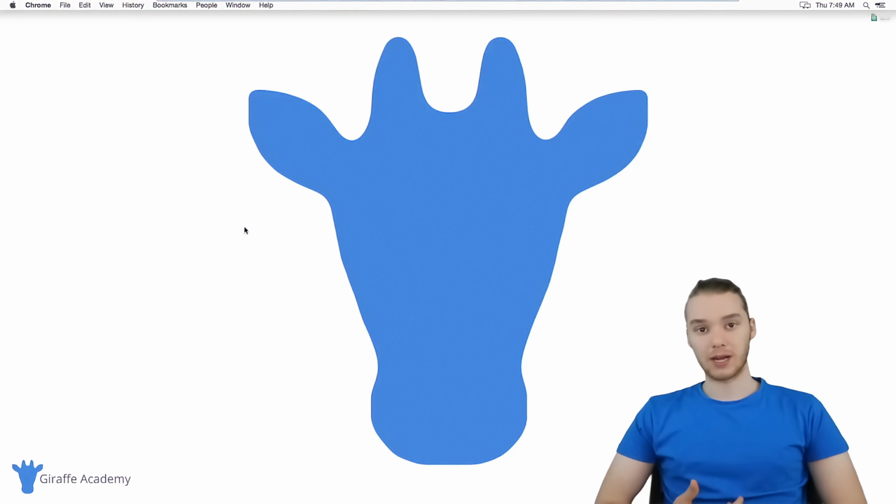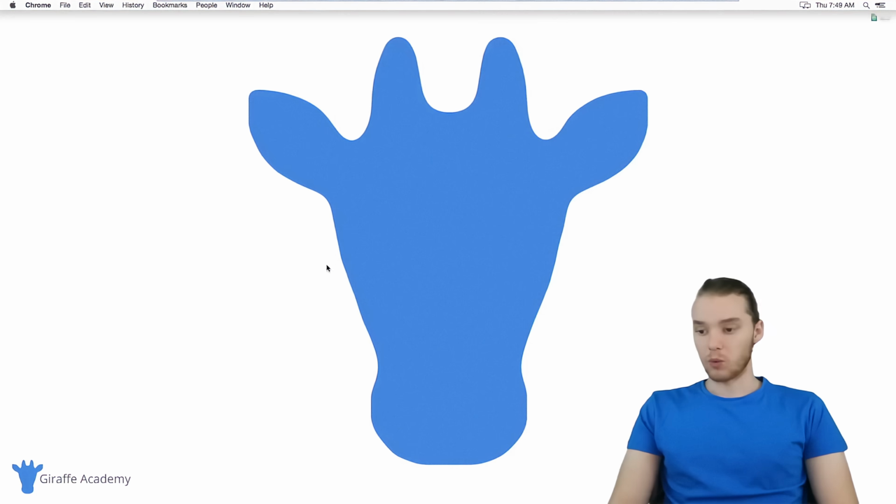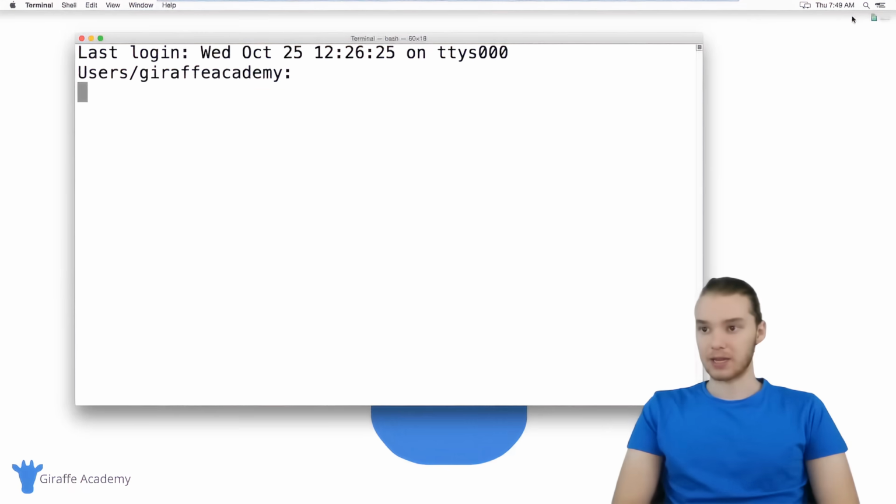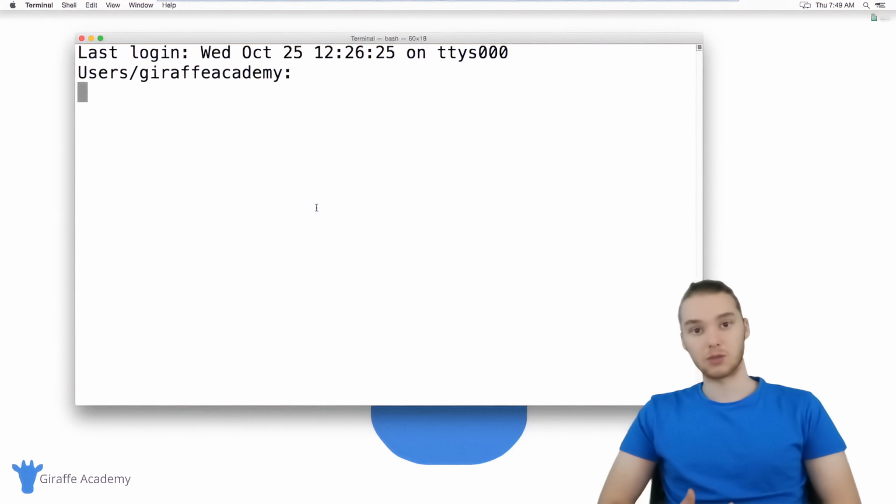So the first thing I'm going to do is show you guys how to install that compiler, and then we'll get a text editor. So what you want to do on your Mac is go over to the search bar, and you're just going to type in terminal and click enter, and a window that looks like this should pop up. Now the terminal is basically a program that allows us to interact with the computer using text commands. So we're actually going to need to use the terminal in order to do what we want to do.